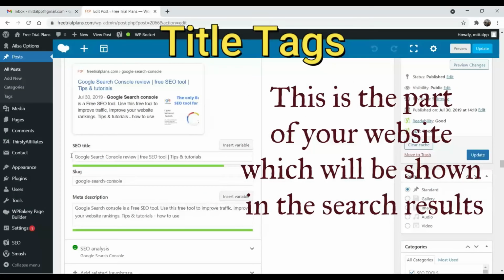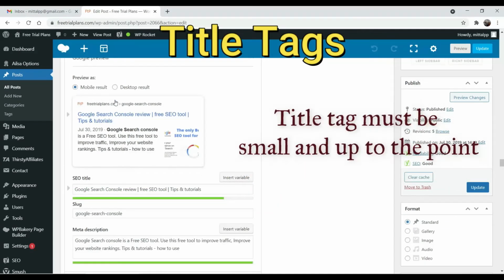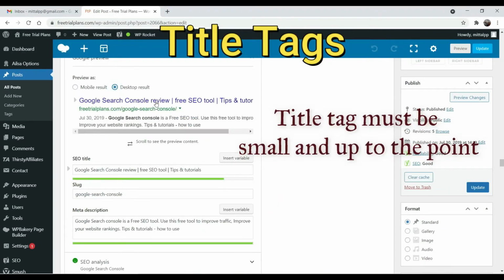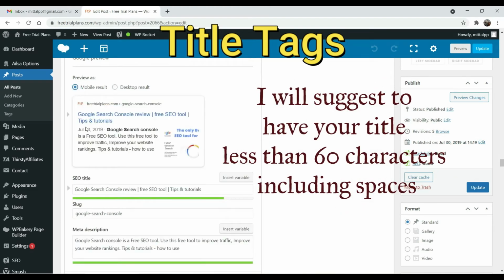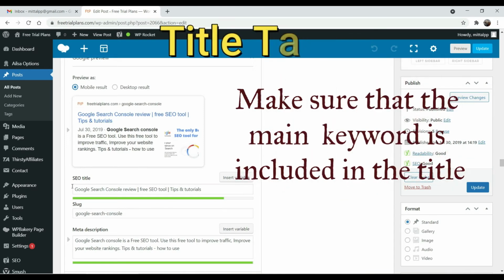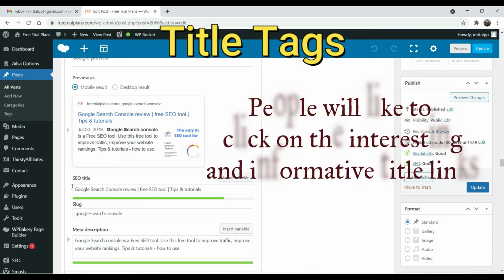This is the part of your website which will be shown in the search results. The title tag must be short and to the point. I suggest you keep your title under 60 characters, including spaces. Make sure that the main keyword is included in the title. People like to click on interesting and informative title links.